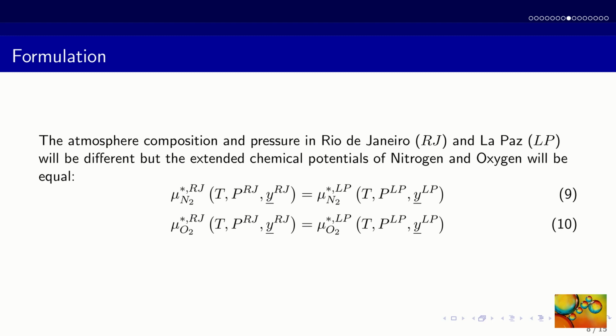Next, we apply the extended chemical potential to formulate our equilibrium problem. The extended chemical potentials of nitrogen have to be equal in Rio de Janeiro and in La Paz, and the same should happen to the extended chemical potentials of oxygen. In these equations, the superscript RJ stands for Rio de Janeiro and LP for La Paz.